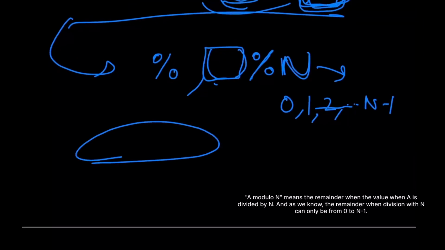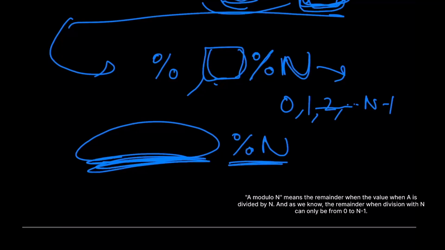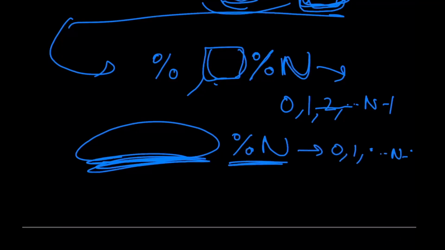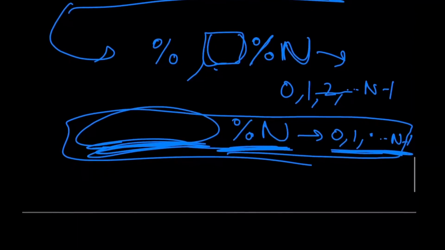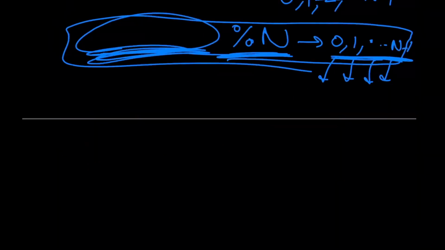Any value modulo n, given this is a proper integer value or expression, when we modulo it with n, the answer is always from 0 all the way up to n minus 1. And so we're going to use an expression including modulo n to ensure that the answer is always going to be within this range. And what we're going to do is assign each one of these possible answers to a distinct person. However, we still haven't addressed the exact expression itself, right?